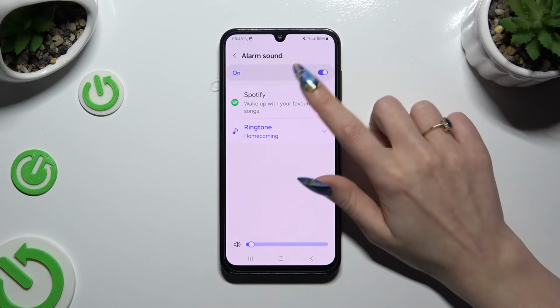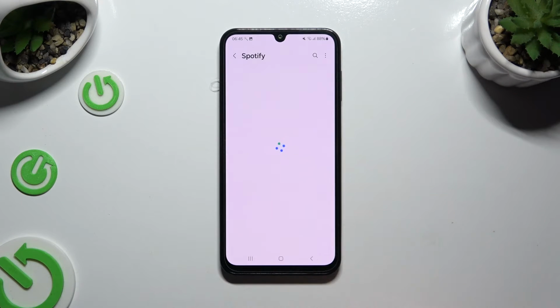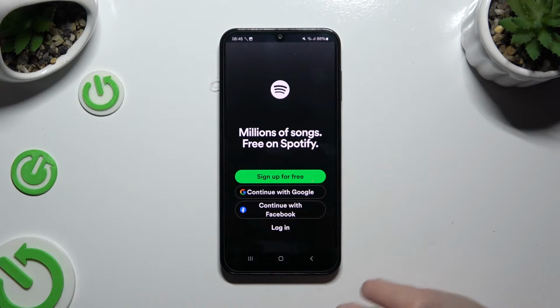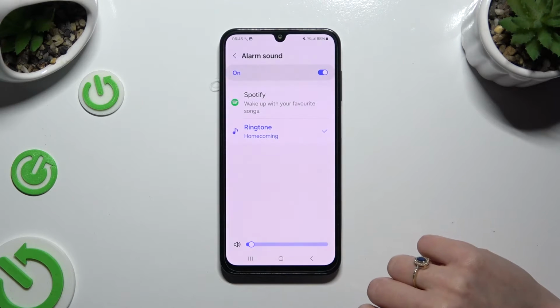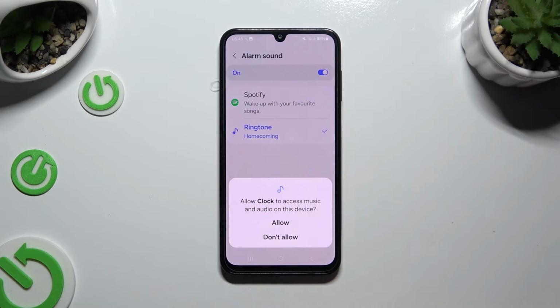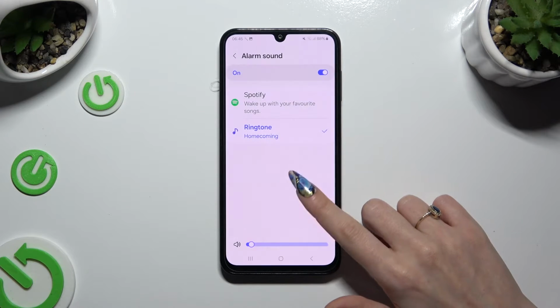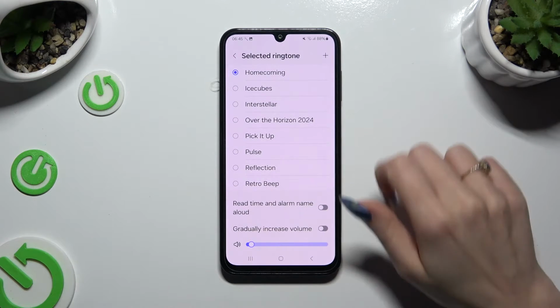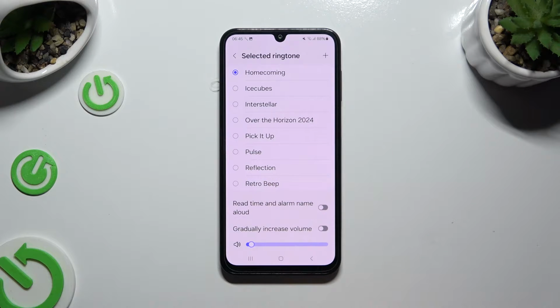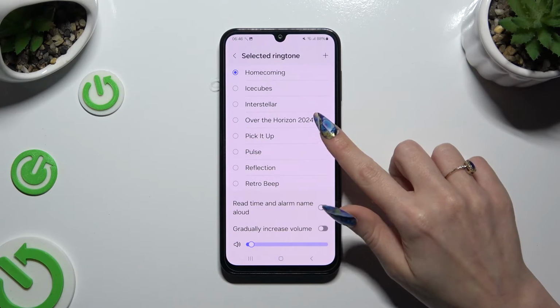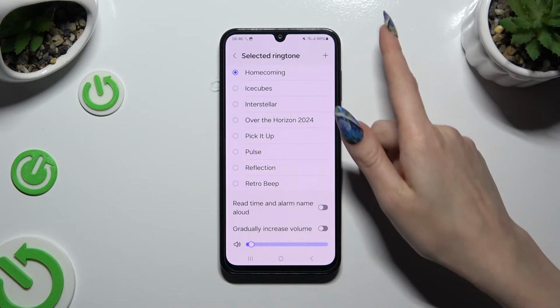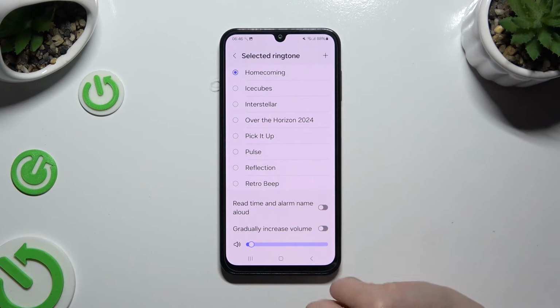By clicking on Spotify, you can log in to your account and use music from it. By clicking on Ringtone though, you need to tap on Allow and apply one of those melodies by clicking on the best one. You can also tap on this plus at the top right corner.